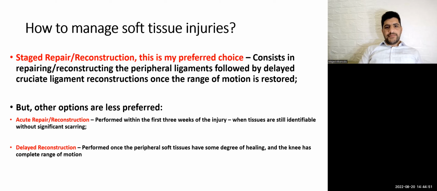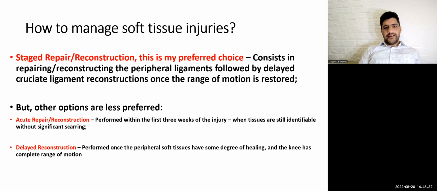Next step is management of soft tissue injury. There are many ways to manage soft tissue injury. There is acute repair, there is delayed reconstruction, there is staged, two-stage repair and reconstruction. And you should tell this is my preferred choice: repairing or reconstructing the peripheral ligament, especially the posterolateral corner, followed by delayed cruciate ligament reconstruction once the range of motion is restored.